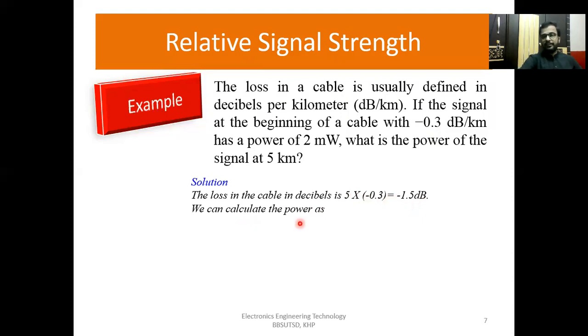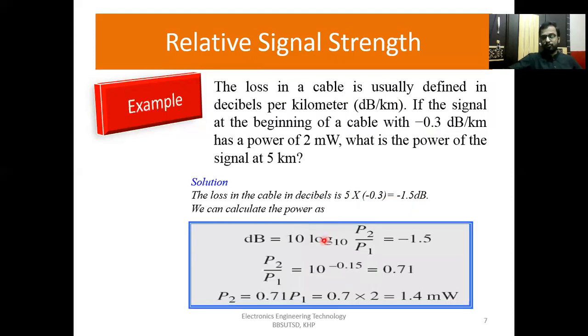We can calculate the power now with the formula dB is equal to 10 log base 10 of P2 over P1, which equals minus 1.5. If we shift this 10, which is in multiplication, to the right side, then minus 1.5 divided by 10 is equivalent to minus 0.15. If we shift the log base 10 to the other side, it converts into exponential form.